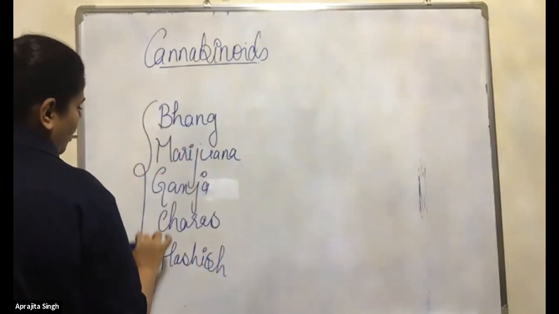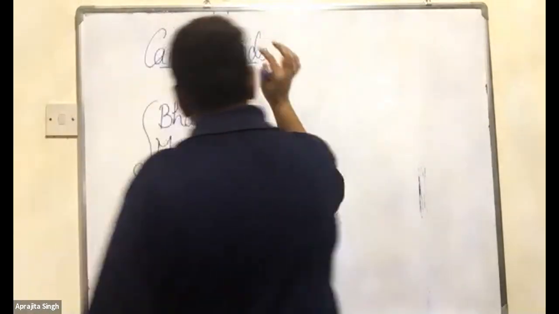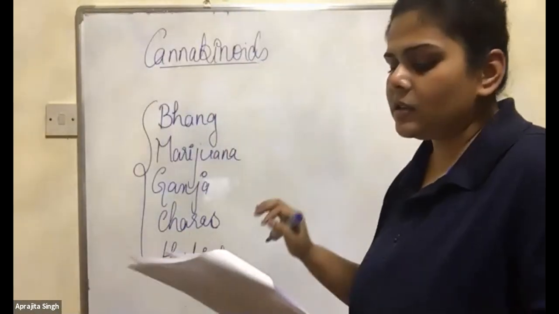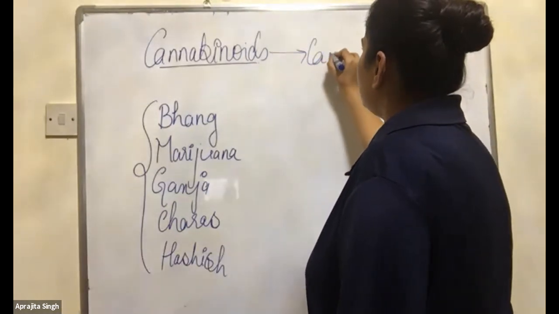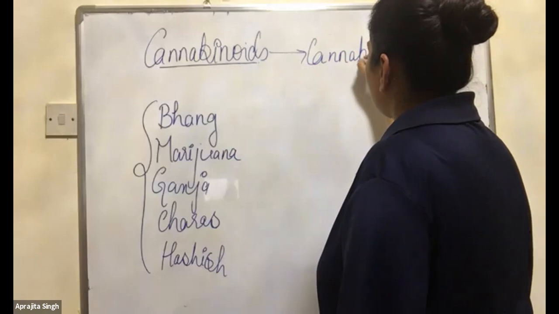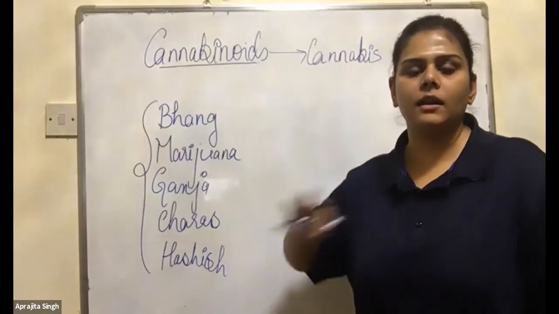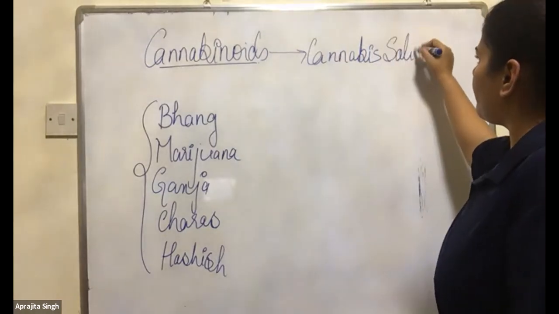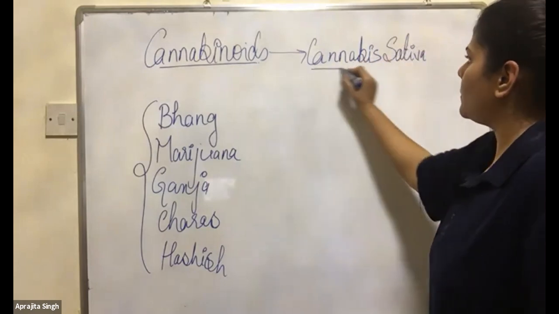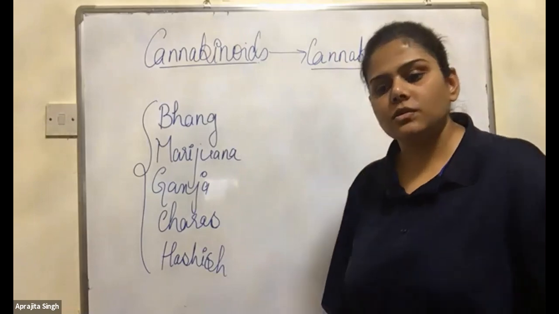Hashish. All these five drugs are formed from one single plant known as Cannabis sativa. In India, you can easily find this plant. It is a wild plant which can be present anywhere. Always remember, from Cannabis sativa, these five drugs are produced. I'll show you the plant now.